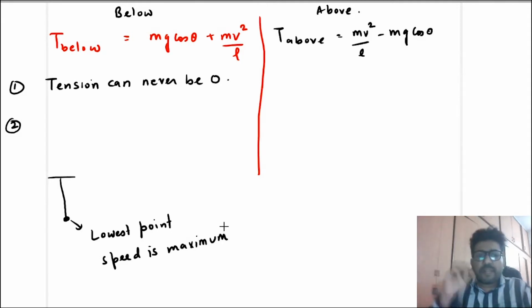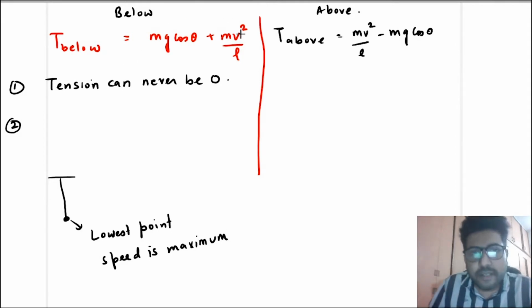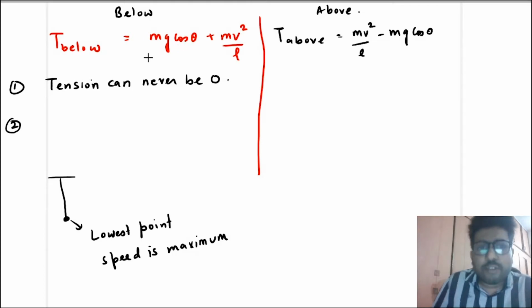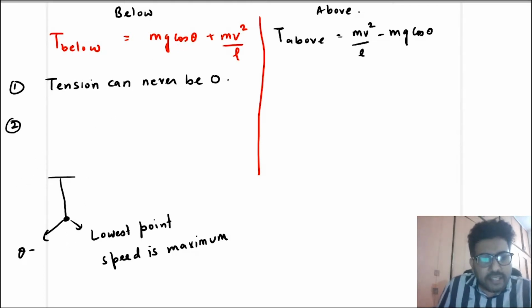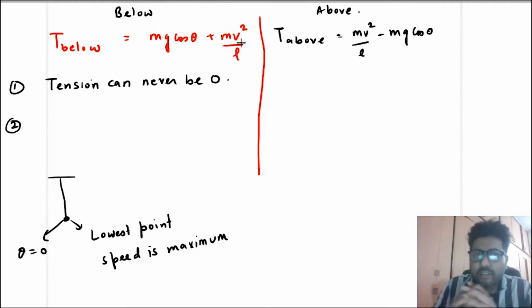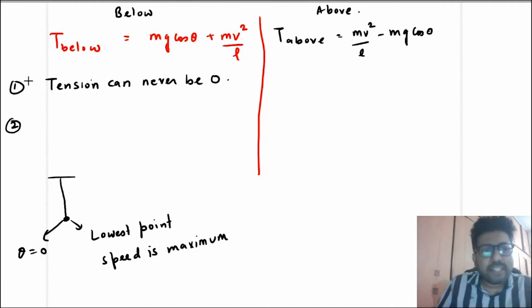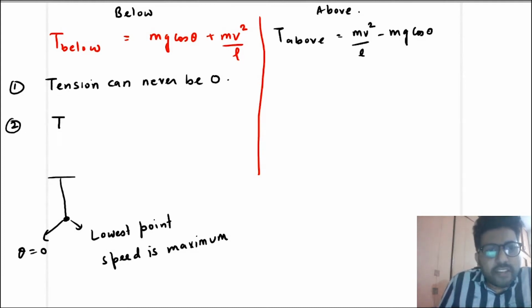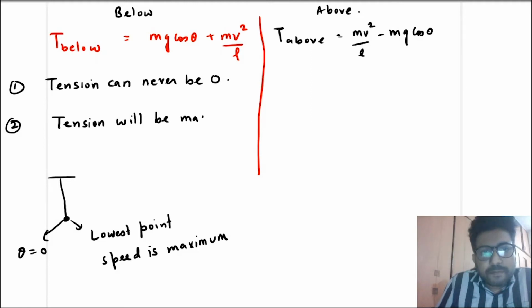Now if the speed is maximum at the lowest point, and mg cos theta is also maximum at the lowest point. Why? Because at the lowest point, theta is 0. If theta is 0, cos theta is 1. So speed is also maximum at the lowest point. Cos theta is also maximum at the lowest point. That means the second point here will be tension will be maximum at the lowest point.